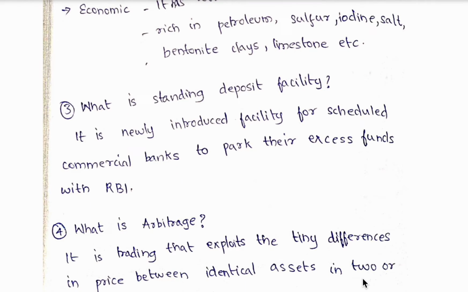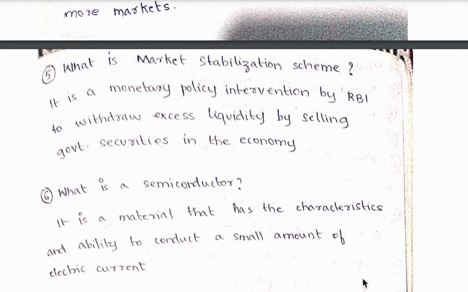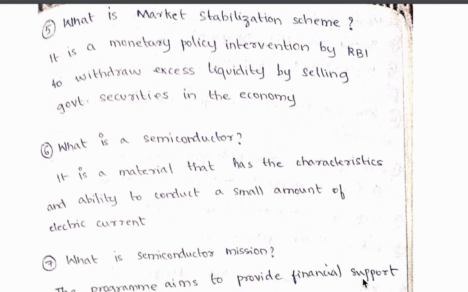Third question, what is standing deposit facility? So it is newly introduced facility for scheduled commercial banks to park their excess funds with RBI. Fourth question, what is arbitrage? So it is a trading that exploits the tiny differences in price between identical assets in two or more markets. Fifth question, what is market stabilization scheme? So it is a monetary policy intervention by RBI to withdraw excess liquidity by selling government securities in the economy.